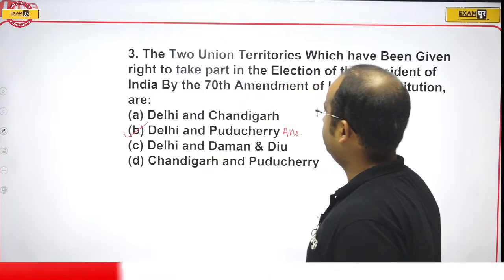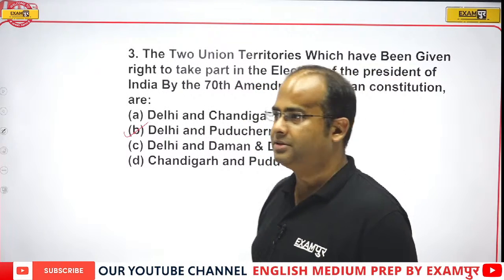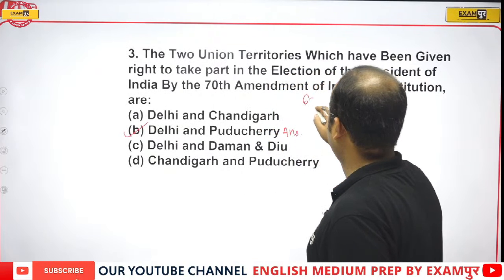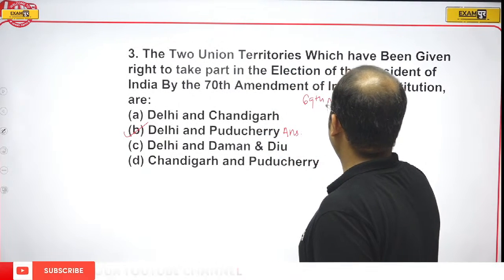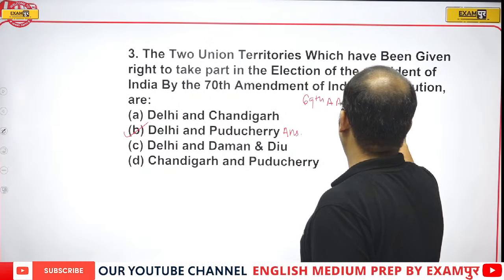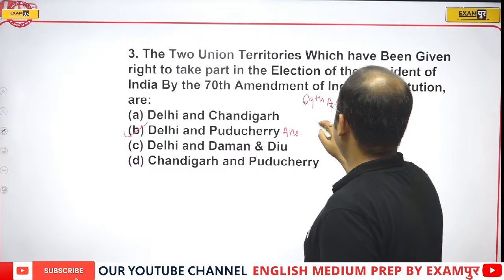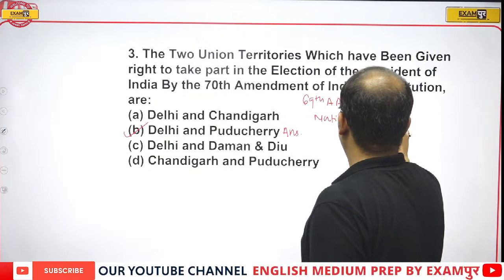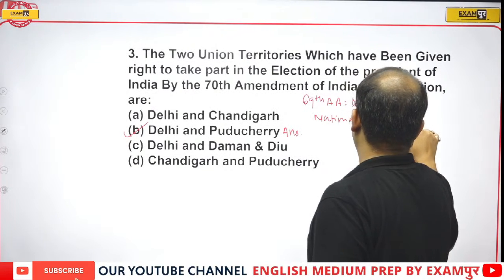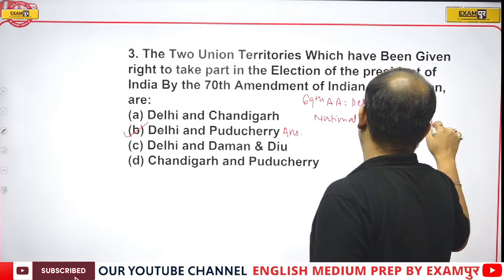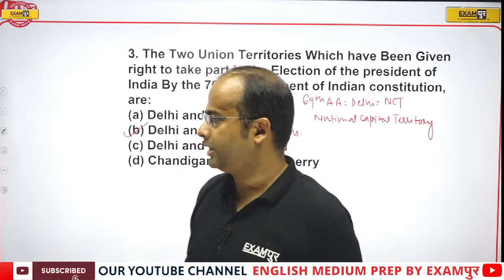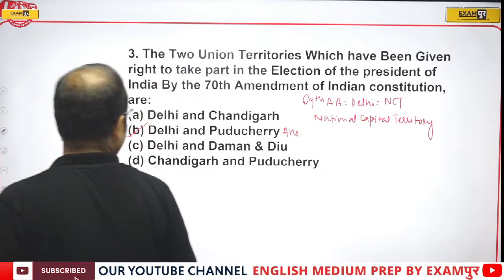And through the 69th Amendment Act, Delhi was declared as NCT, that is National Capital Territory. So the correct answer will be, guys, option B, that is Delhi and Puducherry.